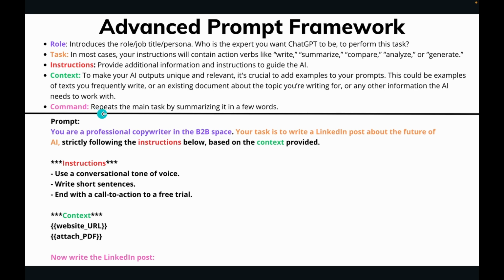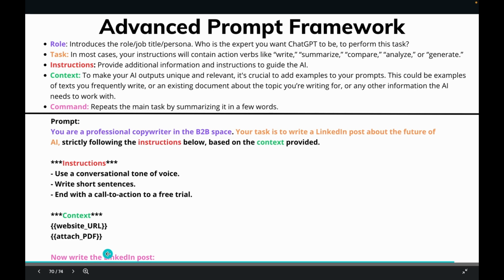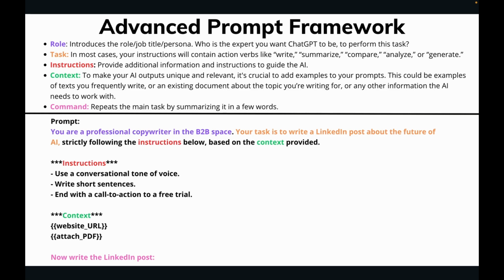Lastly is the command. You're going to repeat the main task by summarizing it in a few words. This is just your main command to do the task, basically what you're telling it to do, which is, hey, now write the LinkedIn post. Awesome. So let's take this into ChatGPT and work with it to see how it will look, for example.